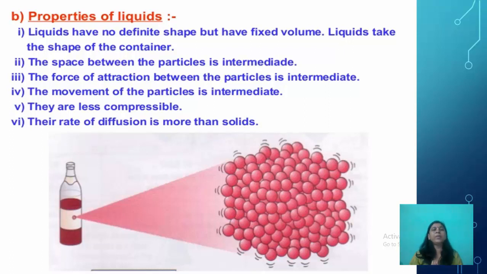The force of attraction between the particles is also intermediate, less than that of solids but more than that of gases. The movement of the particles is intermediate, more than in solids but less than in gases. They are less compressible, and their rate of diffusion is more than solids.